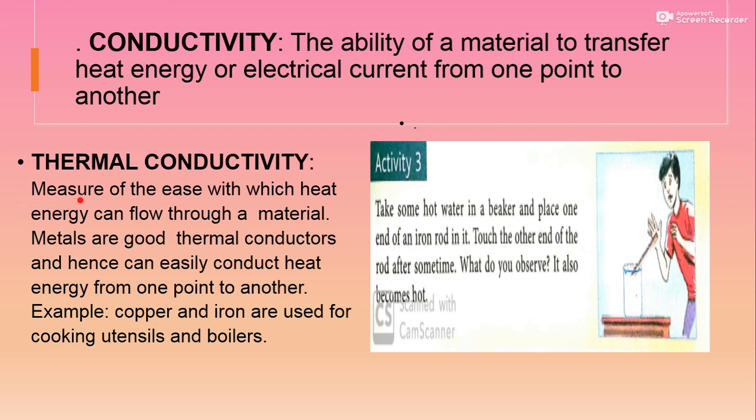Thermal conductivity is the measure of the ease with which heat energy can flow through a material. So metals are good thermal conductors and hence can easily conduct heat energy from one point to another. And a very important thing: because metals are good conductors of heat, that's why copper and iron are used for cooking utensils and boilers. किचन में हमारे जो अधिकतर बर्तन होते हैं वो इन metals के mixture से बने हुए होते हैं.